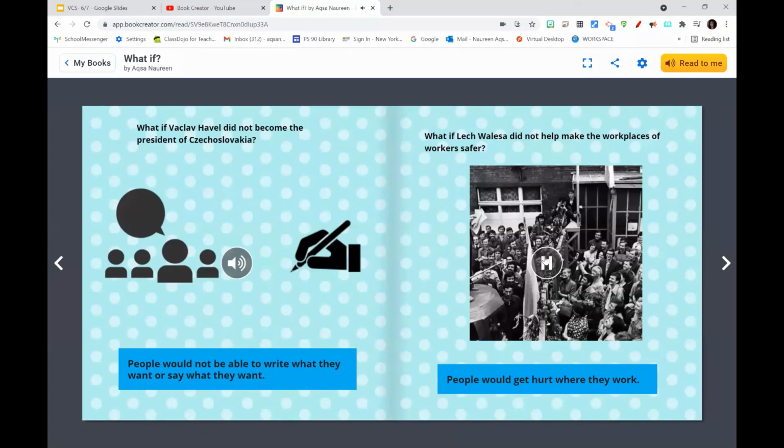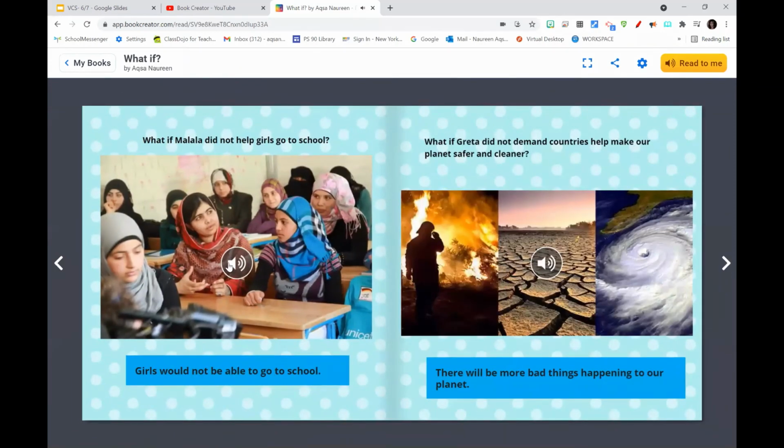What if Lech Walesa did not help make the workplaces of workers safer? People would get hurt where they work. What if Malala did not help girls go to school? Girls would not be able to go to school. What if Greta did not demand countries to help make our planet safer and cleaner? There will be more bad things happening to our planet.